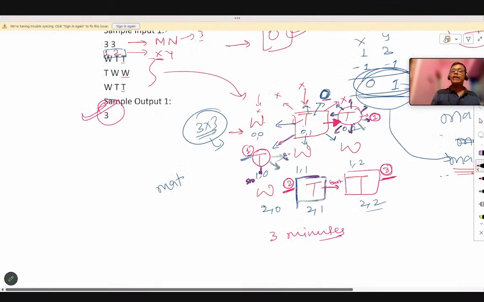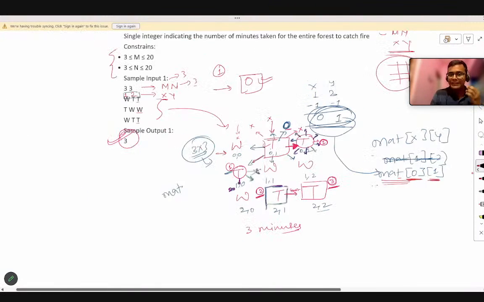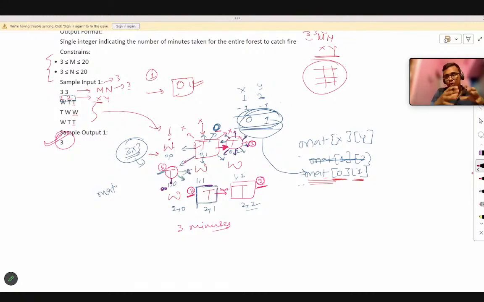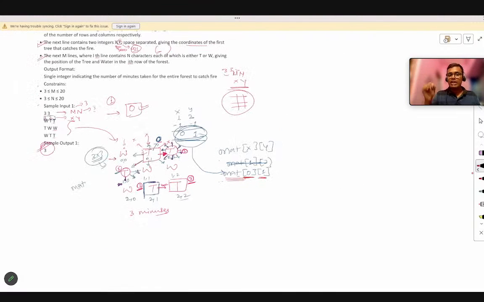Okay. Now, how will that be done? We know the approach, how it is done in the forest, but we have to write the code for it. Now, for traversing, whenever the term comes that we have reached from one point to another point in a matrix, then we will either go for the BFS approach or the DFS approach.